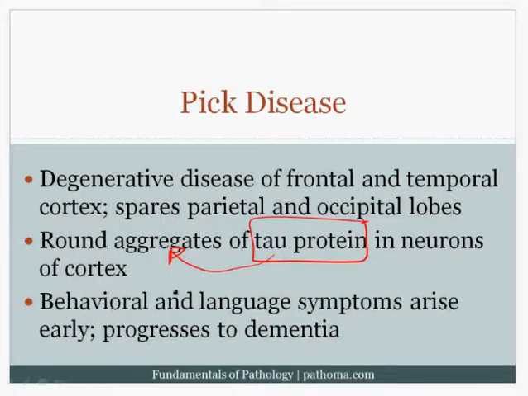Now recall in Alzheimer's disease, we also had tau protein, which was forming neurofibrillary tangles, but we didn't get round aggregates, we got the neurofibrillary tangles. In this particular disorder, we have tau protein. Instead, it's going to produce these round aggregates, and that's particularly high yield as well.